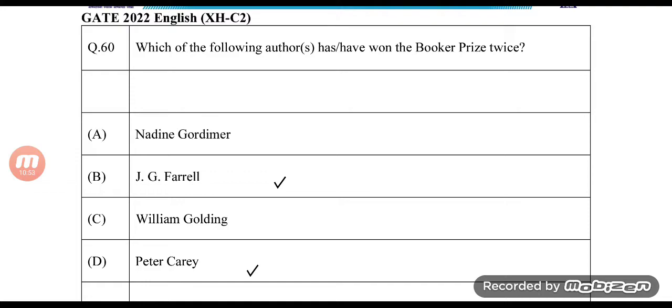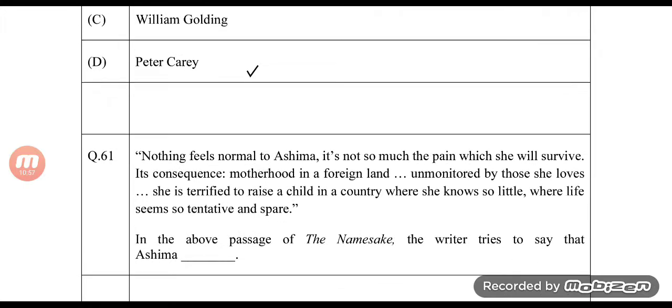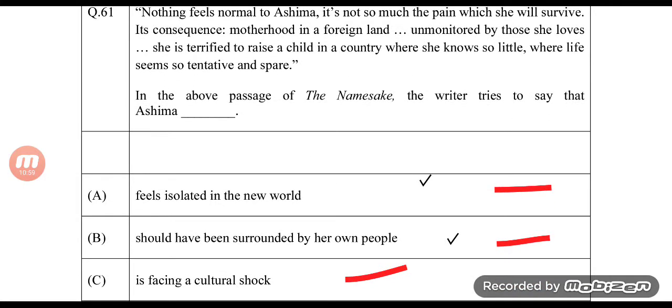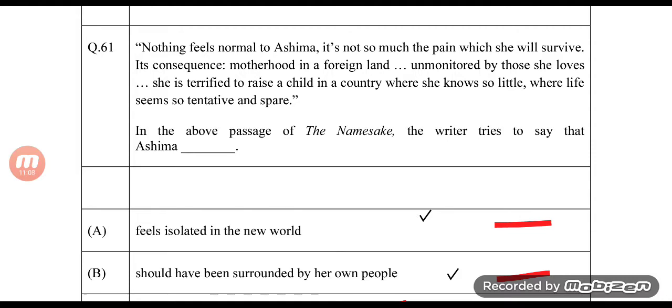In the video, I answered it right, but I have answered this wrong in the exam. This is B and D, J.G. Ferrer and Peter Carey. Question number 61, I feel sad that I answered it wrong because I really felt that a cultural shock is not really visible here. When it says that nothing feels normal to Ashma, it's not so much the pain which she will survive, it's the consequence. Motherhood in a foreign land.